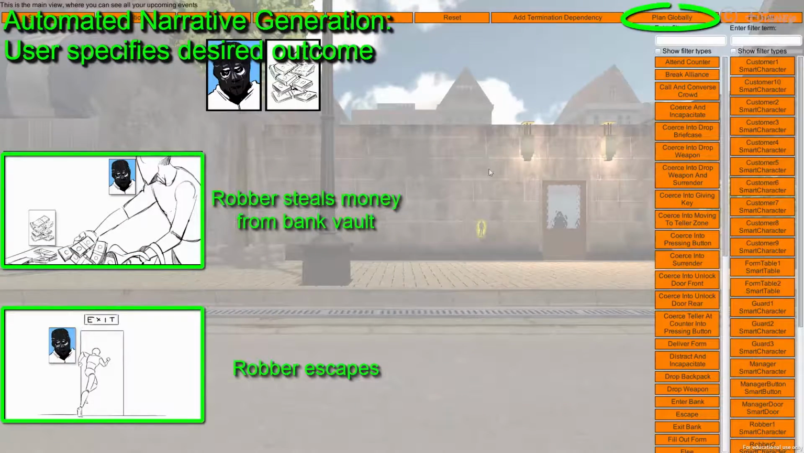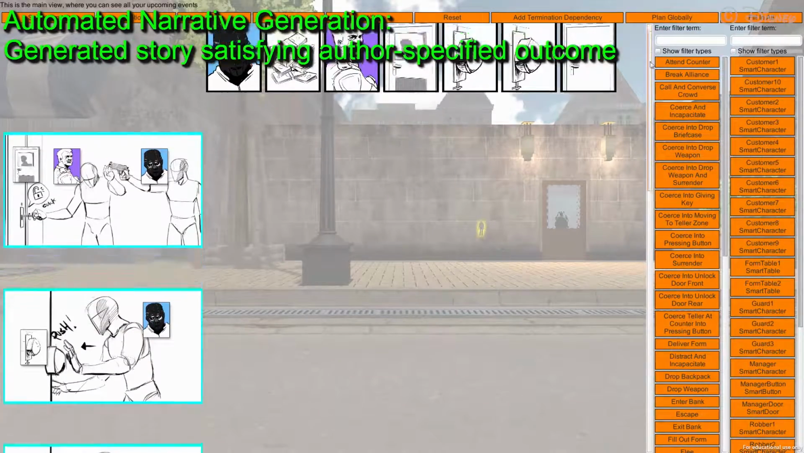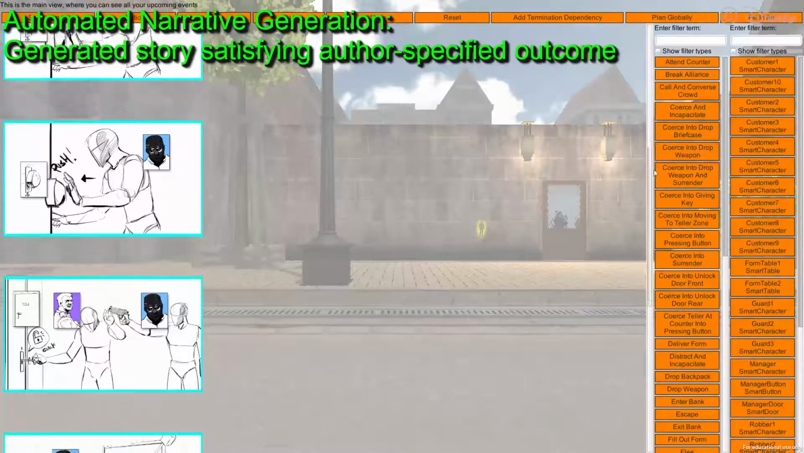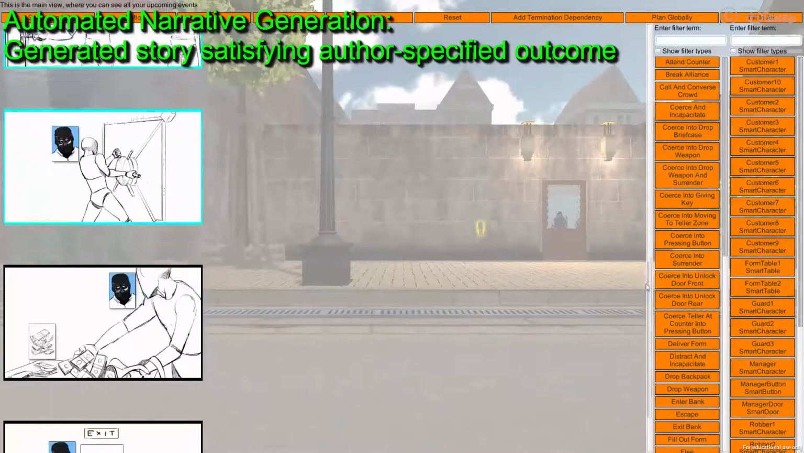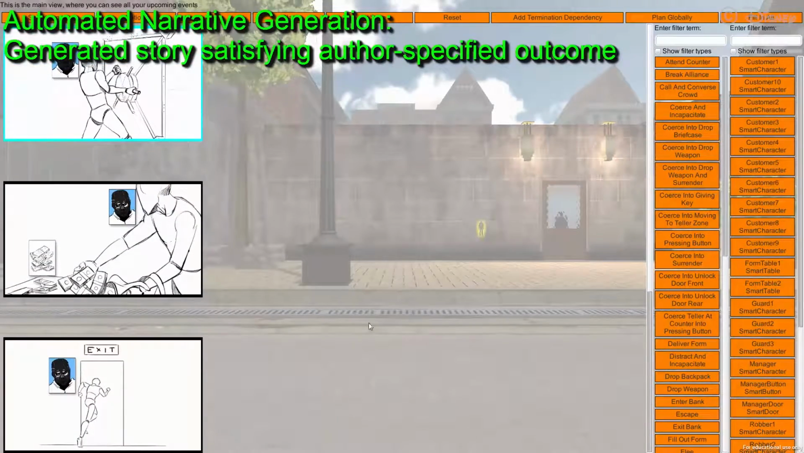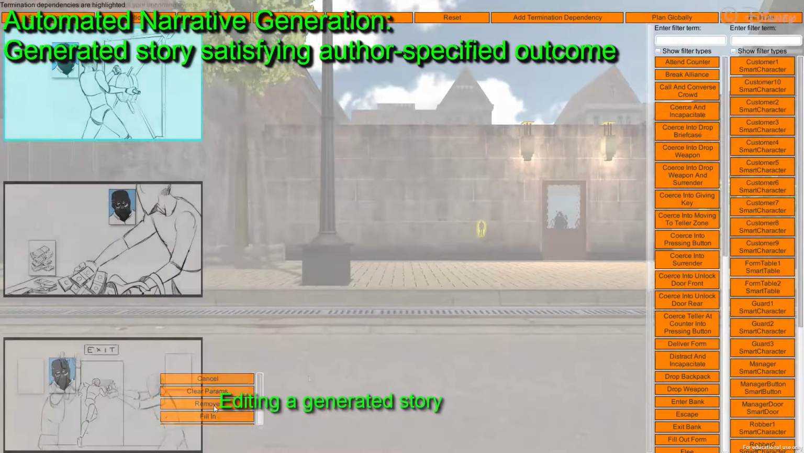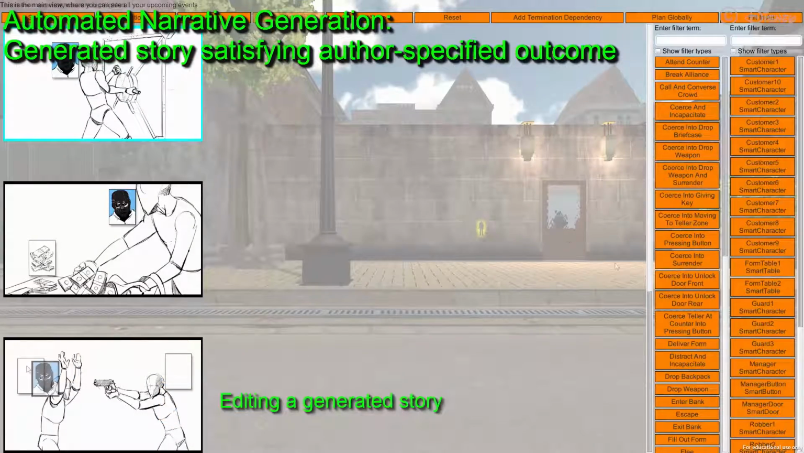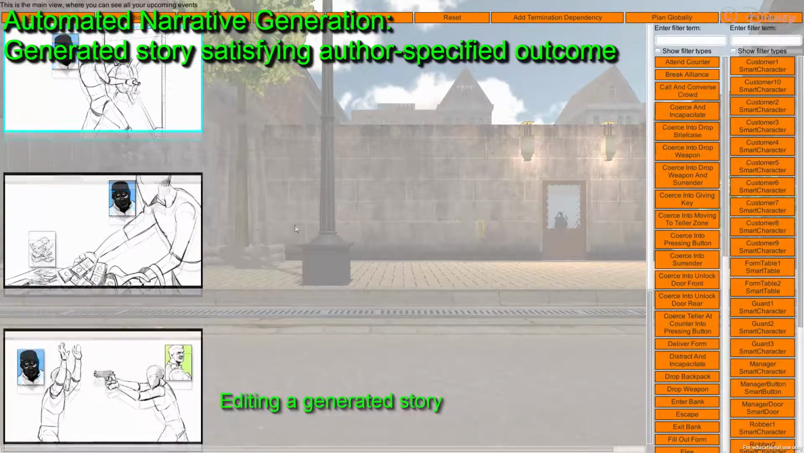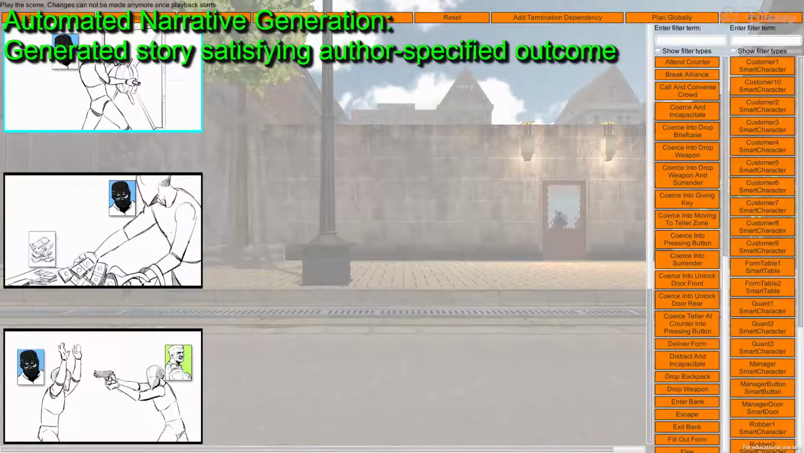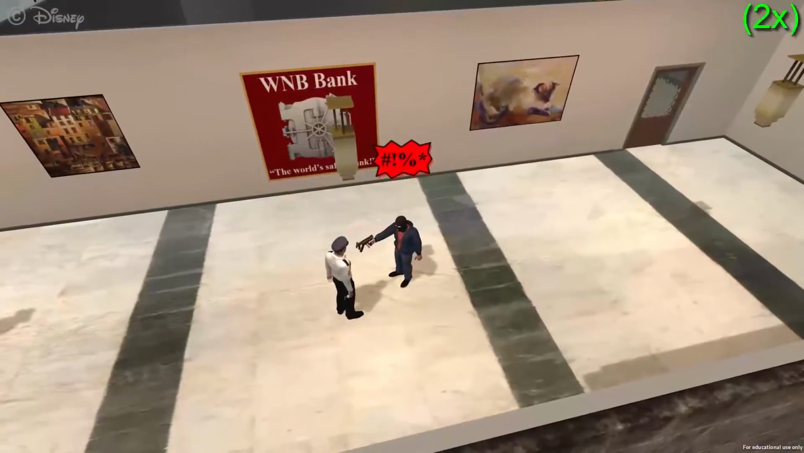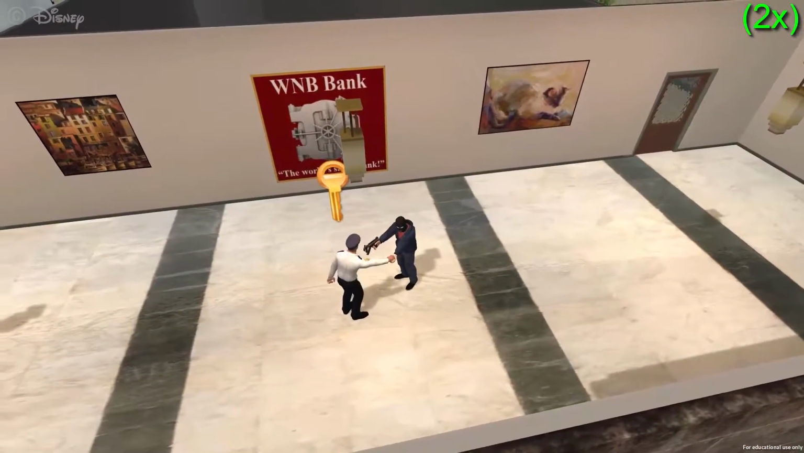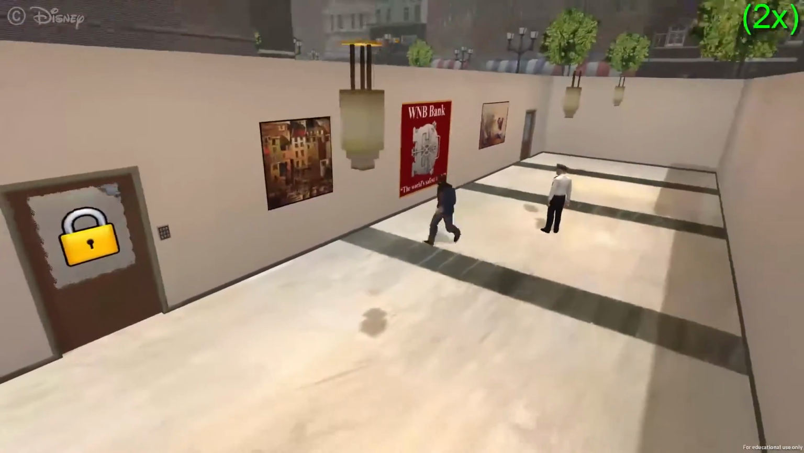The author may simply specify the desired outcome, where the robber escapes with the money. Canvas automatically synthesizes a complete story, generating an elaborate sequence of events in order for the robber to steal the money and escape. The author is free to iterate on the synthesized narrative. Simply replacing the last event with the guard coercing the robber into surrendering produces a different outcome, where the robber is unsuccessful in escaping.